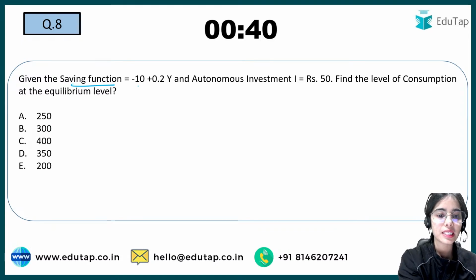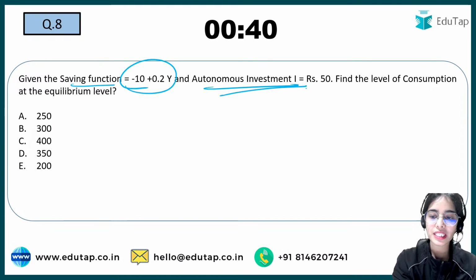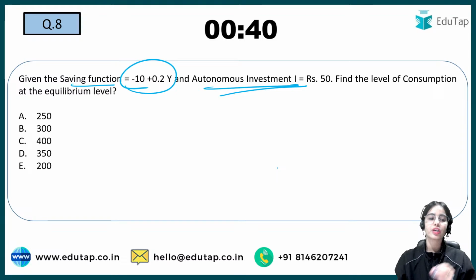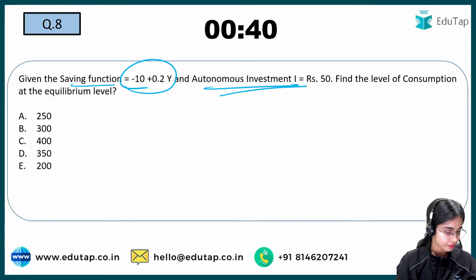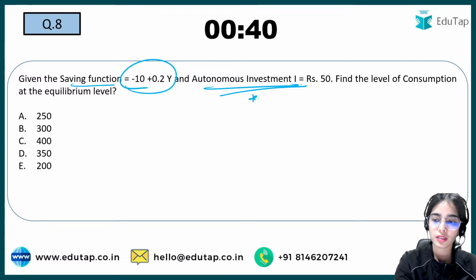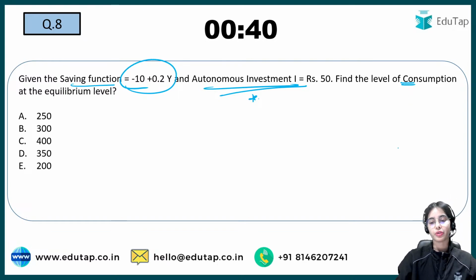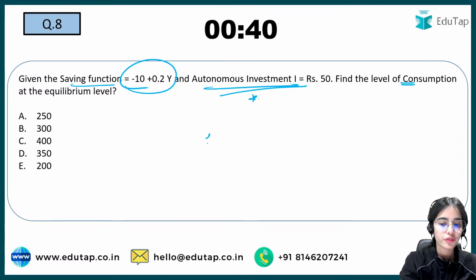Now next, the saving function is given, and the autonomous investment is given. You have to find the level of consumption at the equilibrium level. So try to think about it very carefully. Take a minute here and try to answer this. Can anyone tell me what should be the first step here?